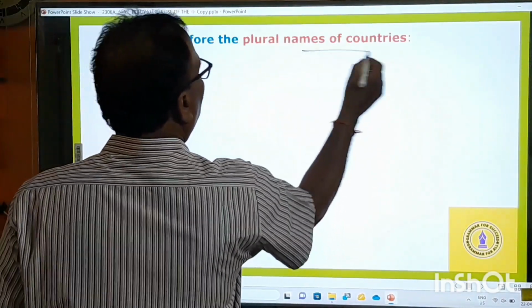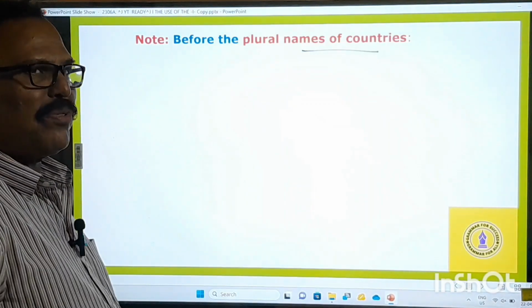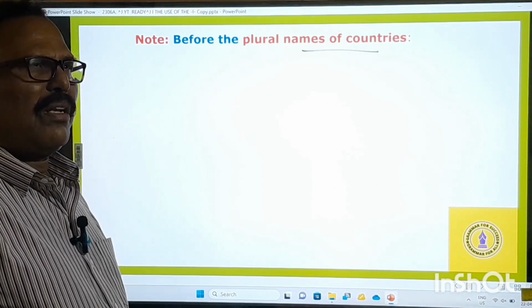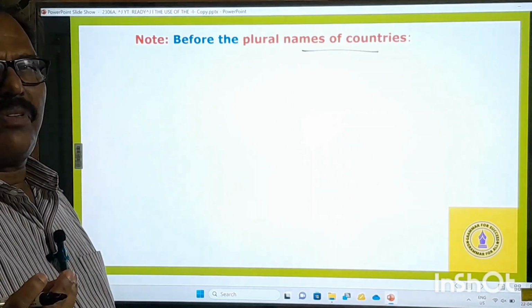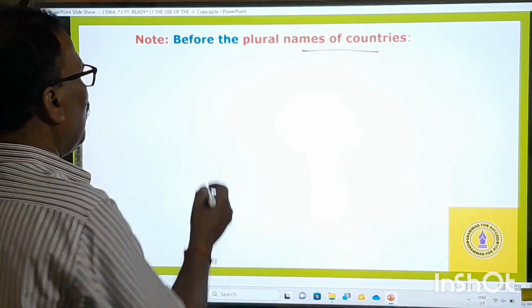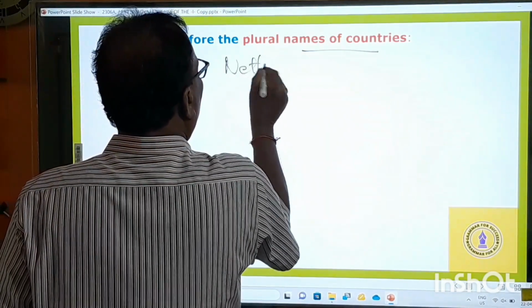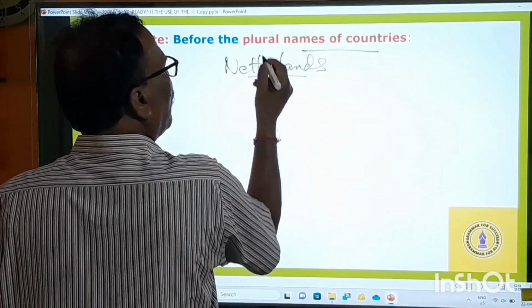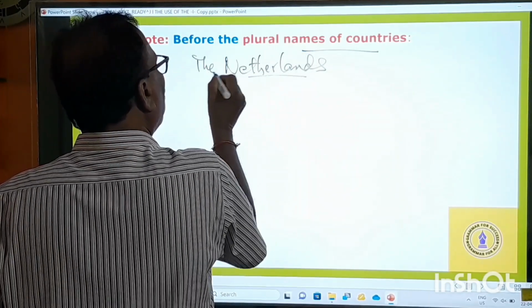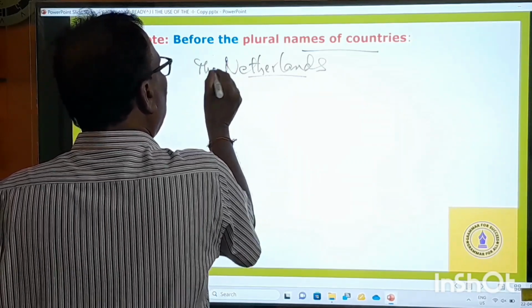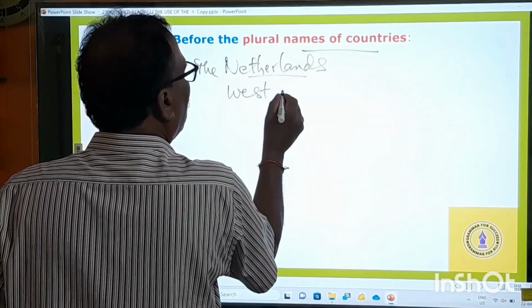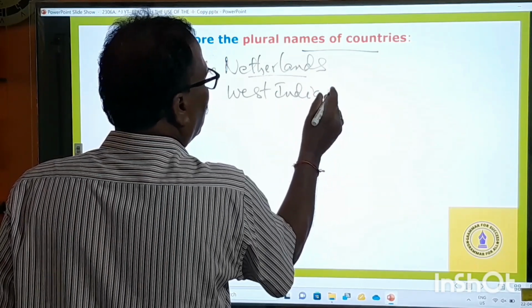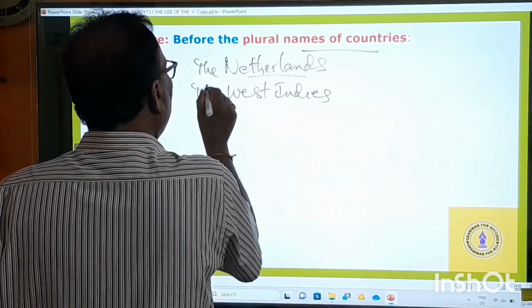Before the plural names of countries, we must use the. There are a few plural names of countries. For example, the famous Netherlands is there. Netherlands is a plural name of a country. Before that we must use the. Similarly, West Indies, though it is a group of islands, is a plural name of a country. The West Indies.